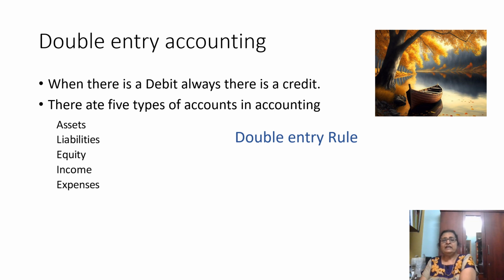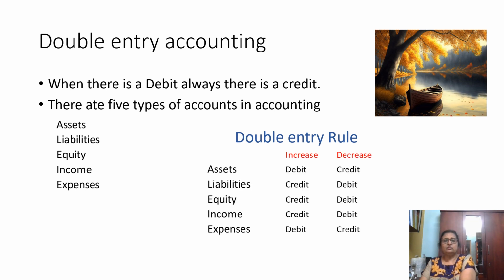So what is the double entry rule for these 5 types of accounts? For assets and expenses, an increase will be debited and a decrease will be credited. For liabilities, equity and income, an increase will be credited and a decrease will be debited.